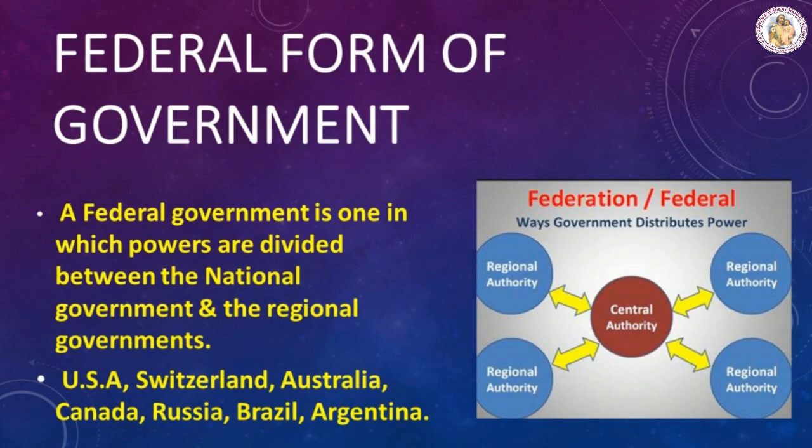Federal form of government. A federal government is one in which powers are divided between the national government and the regional government by the constitution itself, and both operate in their respective jurisdiction independently. USA, Switzerland, Australia, Canada, Russia, Brazil and Argentina have federal form of government. The national government is known as the federal government or the central government or the union government, and the regional government is known as the state government or the provincial government.